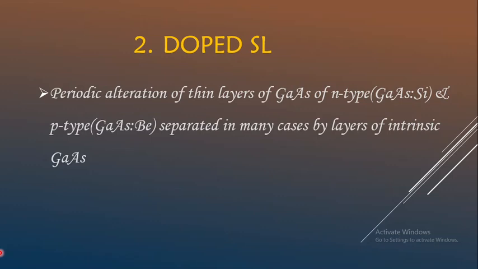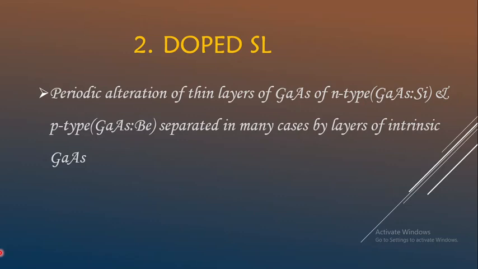If you take the example of gallium arsenide, then we have N type as well as P type. If you dope gallium arsenide using silicon, then we get N-type semiconductor, and if you dope it with beryllium, then we get P-type semiconductor, that is P-type gallium arsenide. And these N-type and P-type semiconducting layers will be separated by intrinsic gallium arsenide.